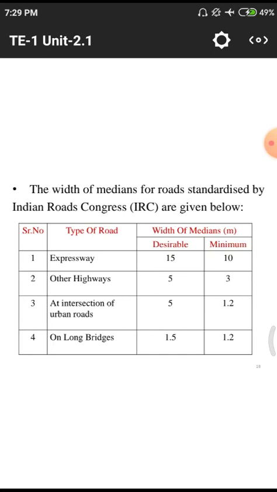Desirable means the amount we need, and minimum, in some cases we need to provide a minimum amount. It is like the calculation of salt in a particular curry, we need to provide a minimum amount and a desirable amount. After the desirable amount, the entire curry will change its taste.